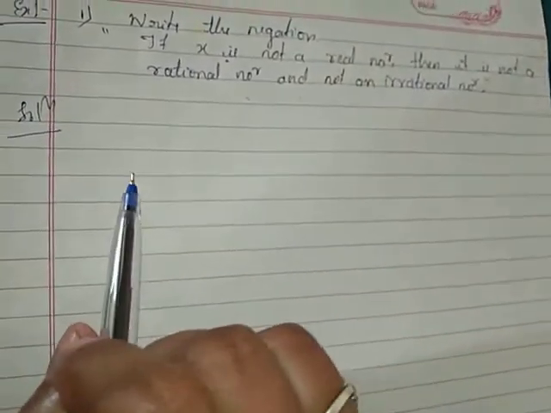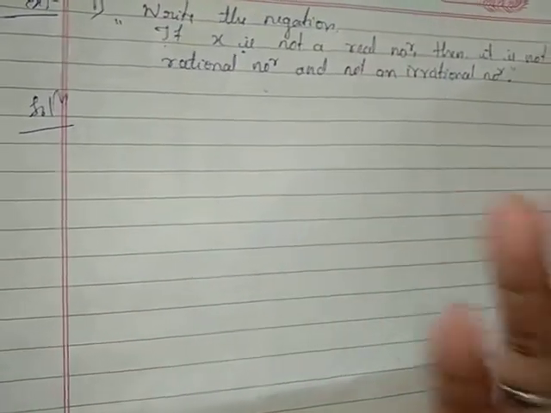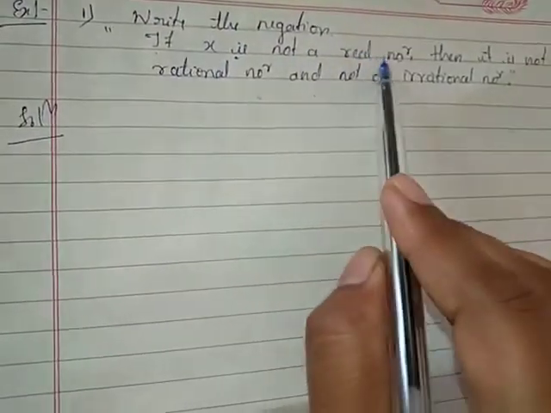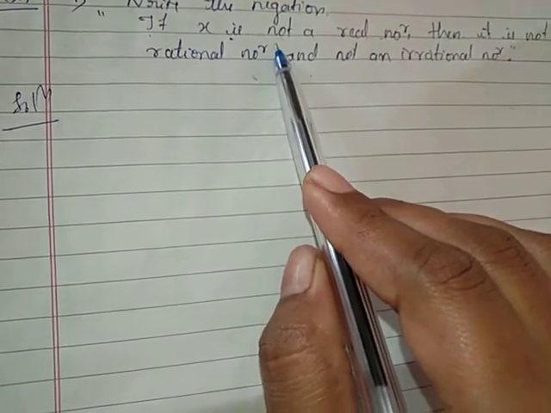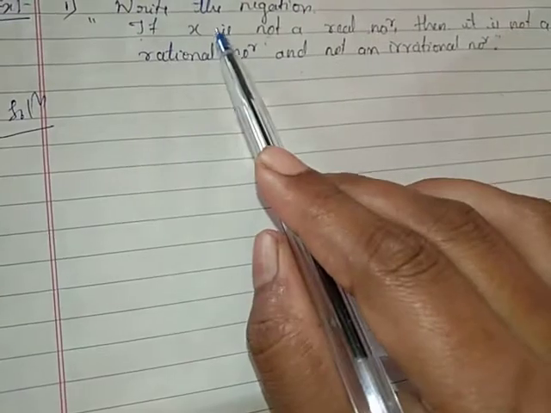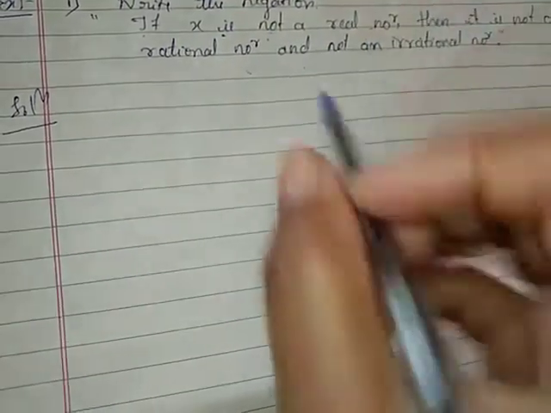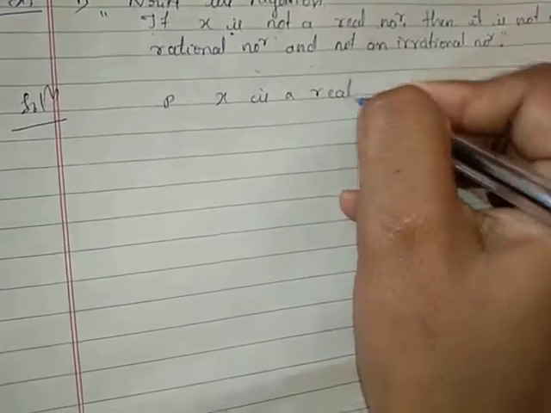First we have to construct the propositions here. How many propositions are included? If and then indicate that it is a conditional. Here, x is not a real number; not indicates negation of the proposition, but we have to write down the proposition, not the negation. So the proposition is x is a real number.